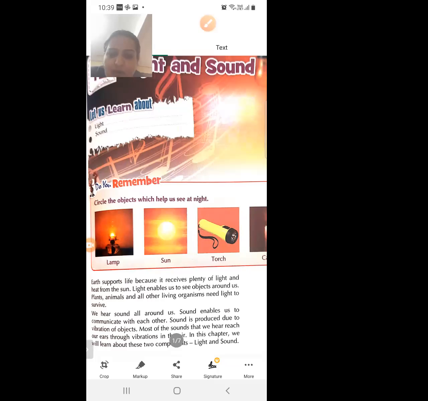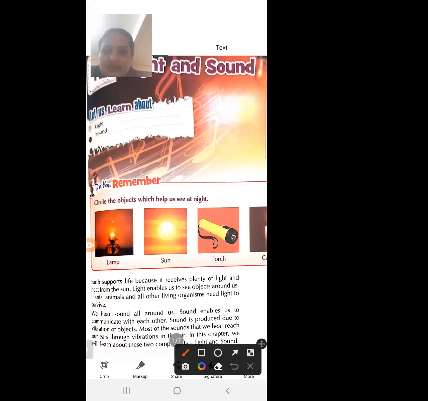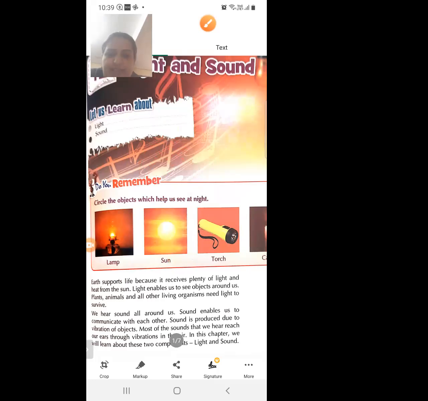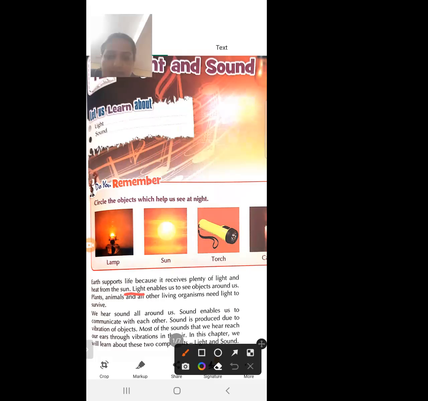Suppose there is darkness and there is no light. Suppose this is a place where no light exists, then we cannot see the objects around us. So we can see objects with the help of light. So what is the purpose of light? To see objects around us.